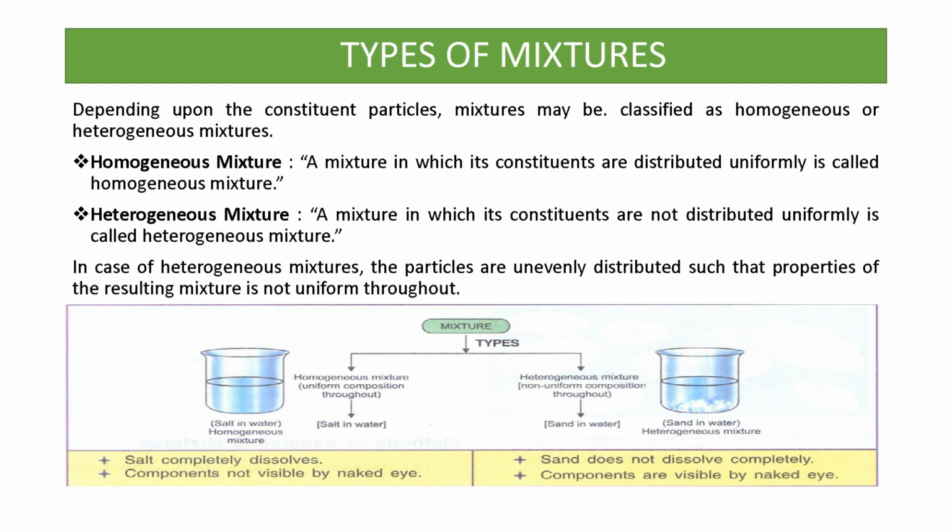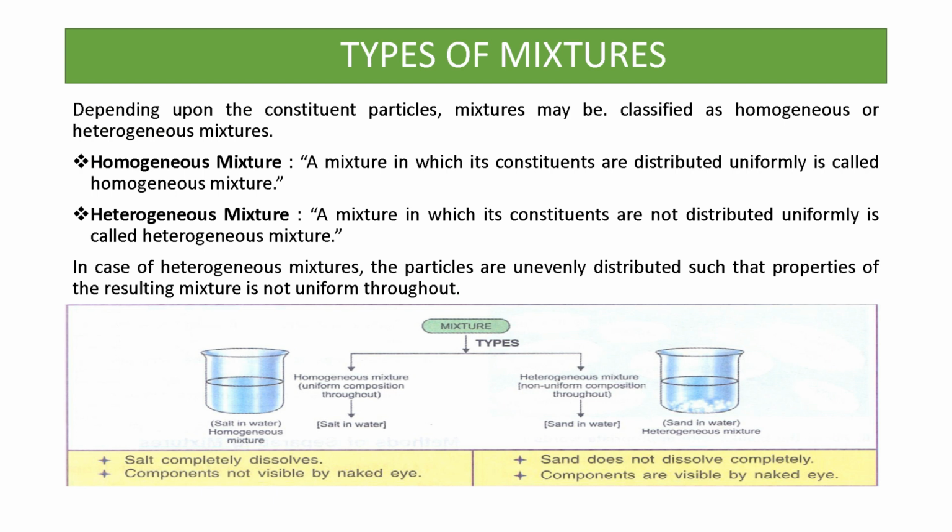The next topic is types of mixture. There are two types of mixture: homogeneous mixture and heterogeneous mixture. What is a homogeneous mixture? A mixture in which its constituents are distributed uniformly, or we can say we can't see the constituents by our naked eye, is called a homogeneous mixture. In a heterogeneous mixture, constituents are not distributed uniformly. We can see the components by our naked eye.